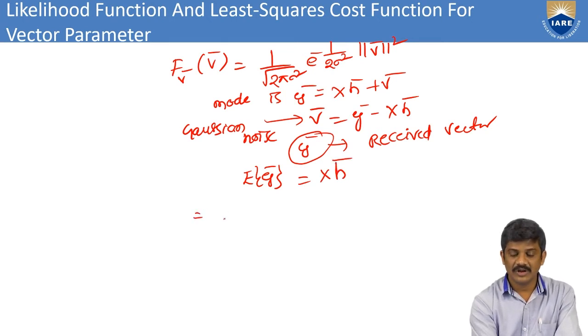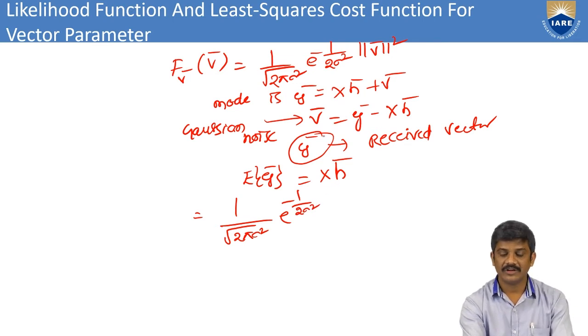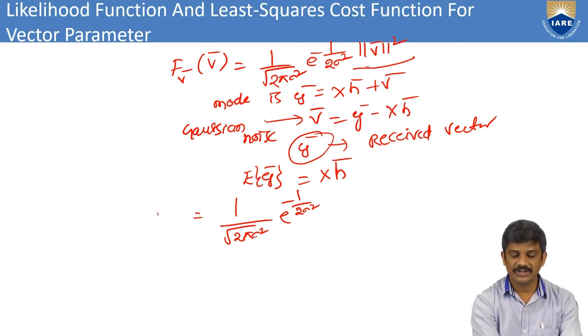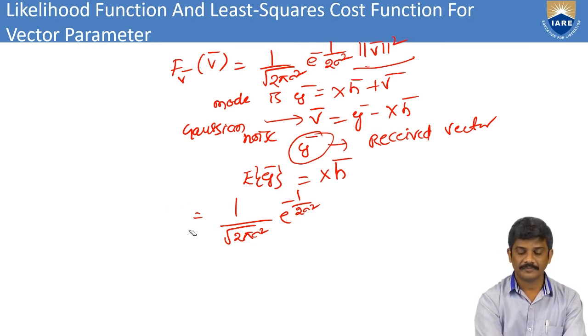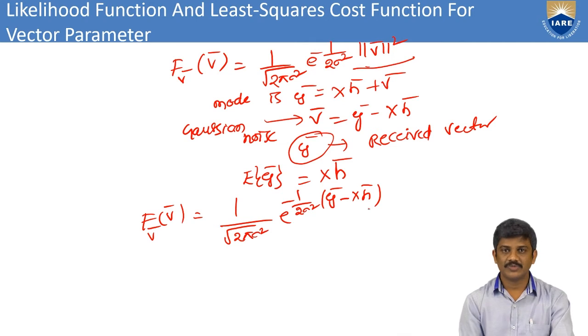I can write this one: 1/(2πσ²) e^(−1/(2σ²)) ... Here, what is v bar? We know what we can write for v bar, so I substitute v bar here, which is y bar minus x h bar. I substitute this value here.